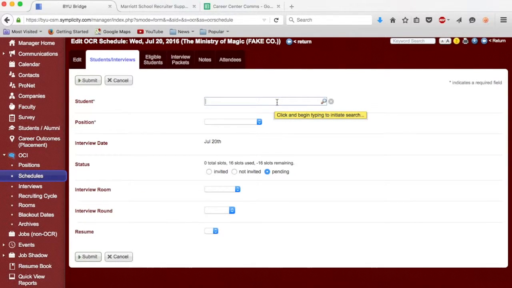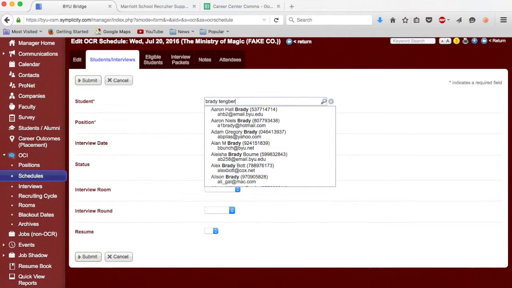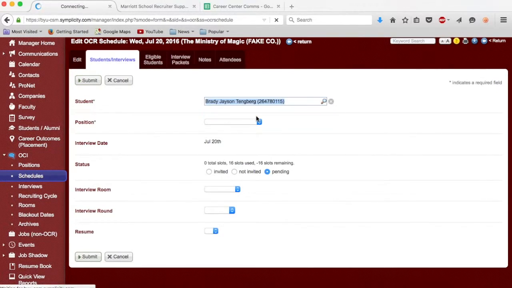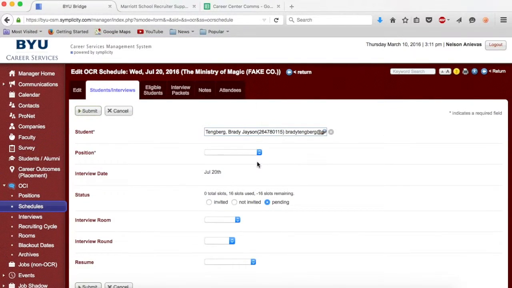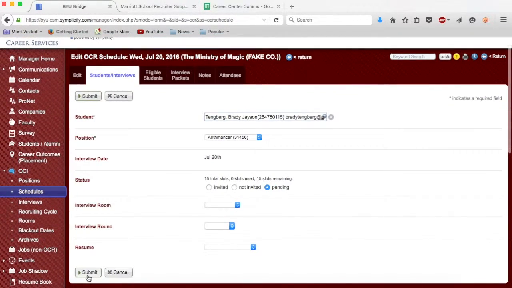On the student search bar, type in the student's name, in this case Brady Tangberg, and click on his name. Next, under the Positions drop-down menu, click on the position the recruiter asked to add him on. In this case, you will be adding Brady to the Arithmancer position. Because the recruiter has yet to make his final decisions on who is invited for interviews, we will leave it at that. Go ahead and click Submit.